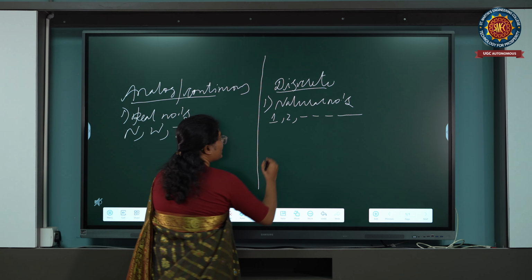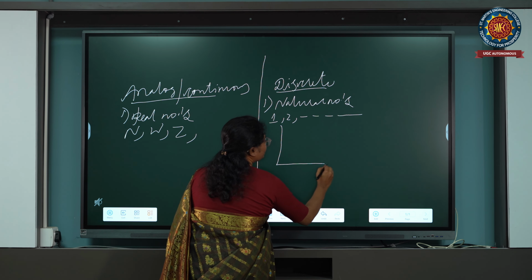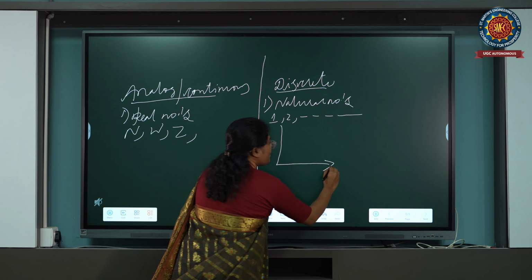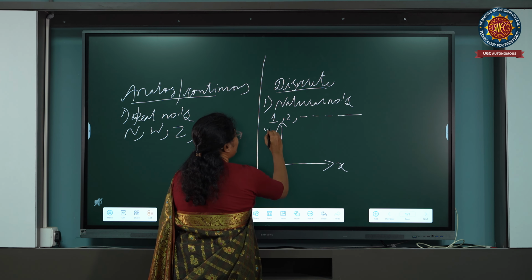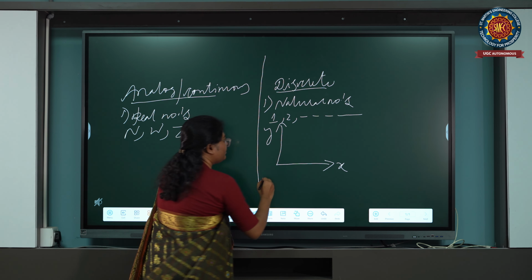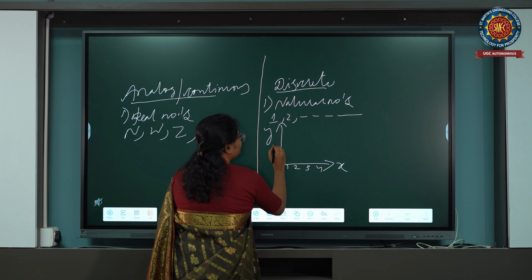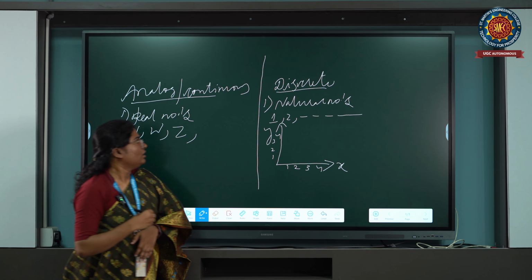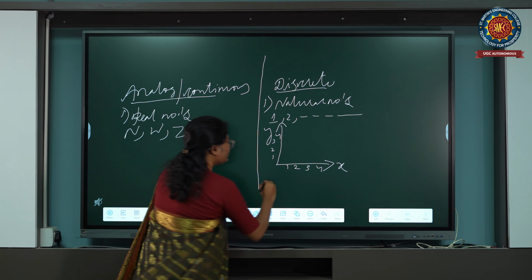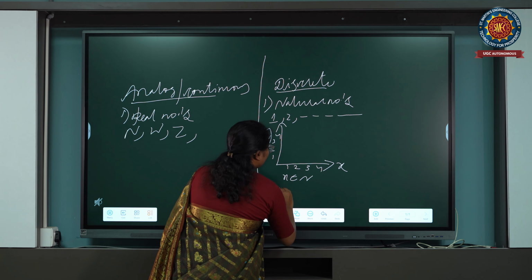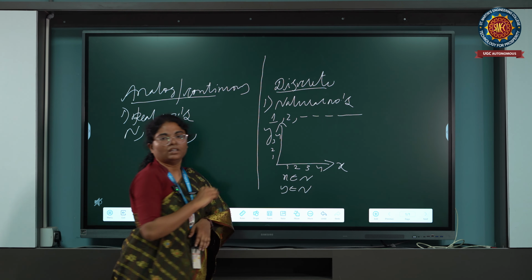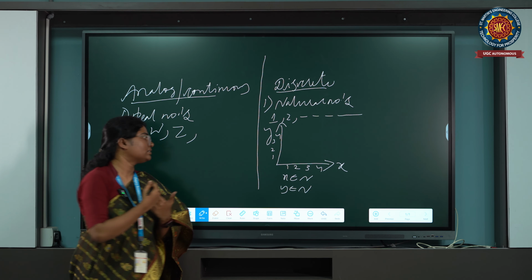Now, if we draw a graph for natural numbers, it has an x-axis and a y-axis. Let me take the points 1, 2, 3, 4. Here x belongs to natural numbers and y also belongs to natural numbers.